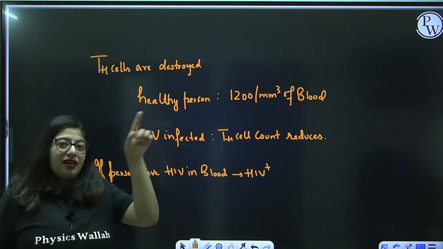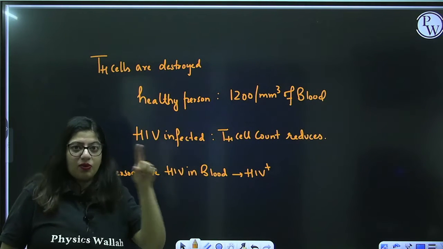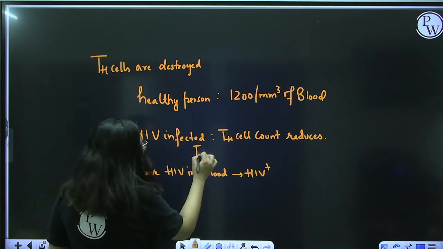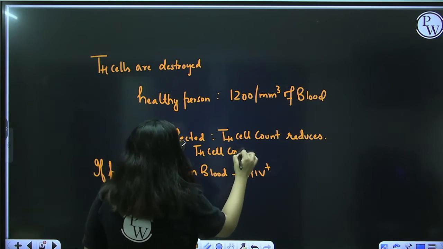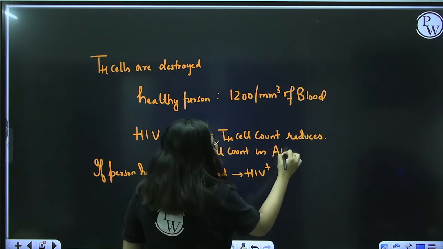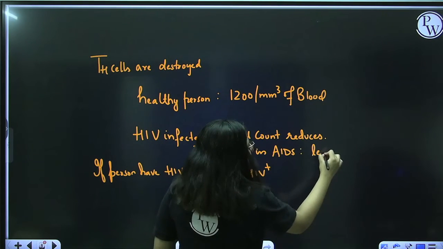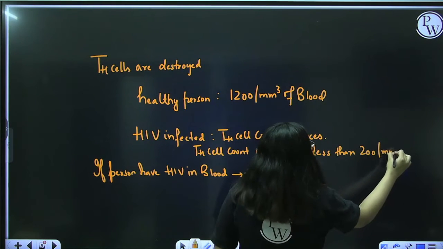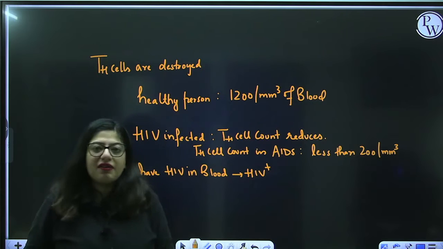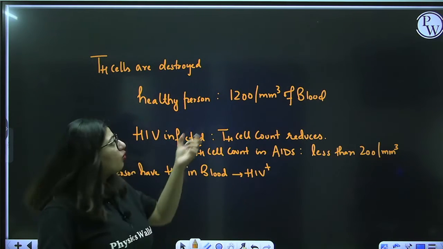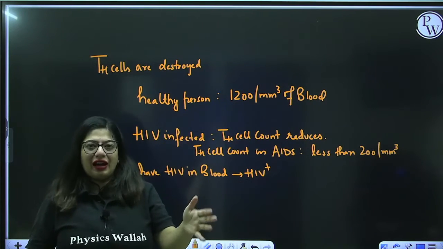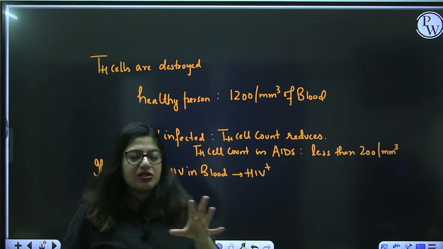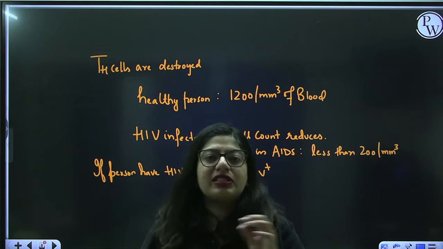The person will show symptoms of AIDS when the T helper cell count reduces, and the T helper cell count in AIDS will be less than 200 per mm cube. If a person has a blood T helper cell count around 1200 or less than that, but more than 200, the person will not show any symptoms of AIDS, the person will not have any diseases.